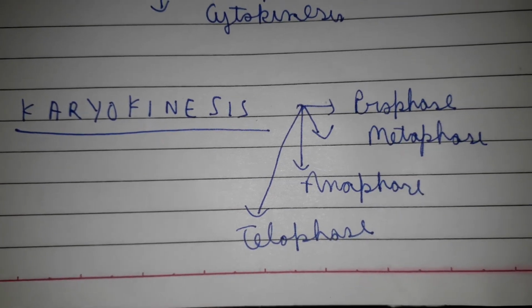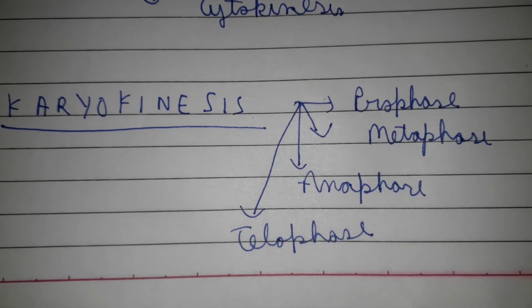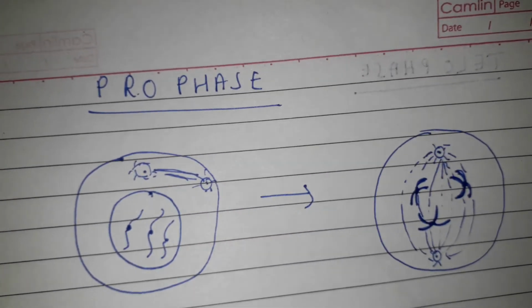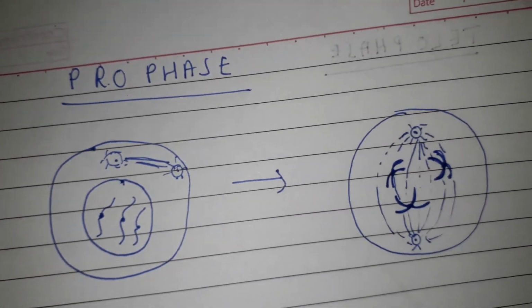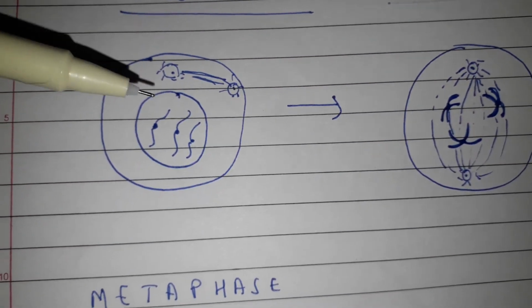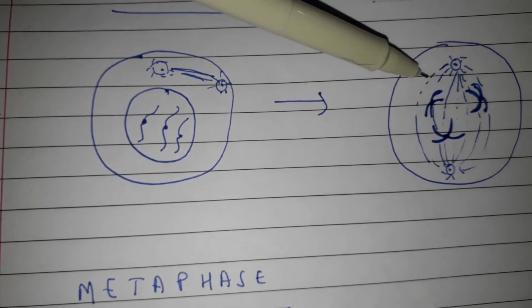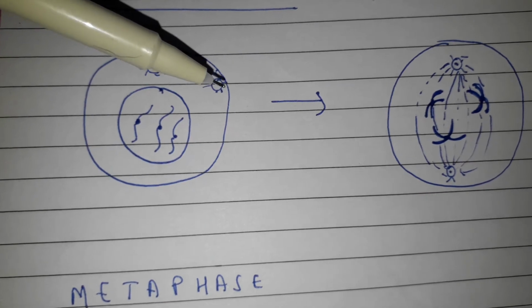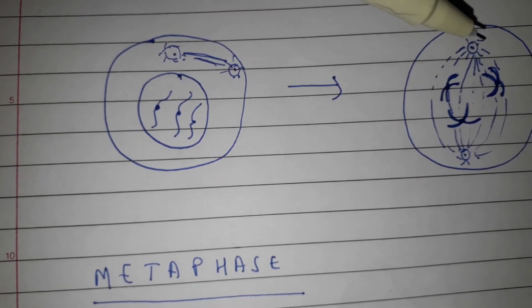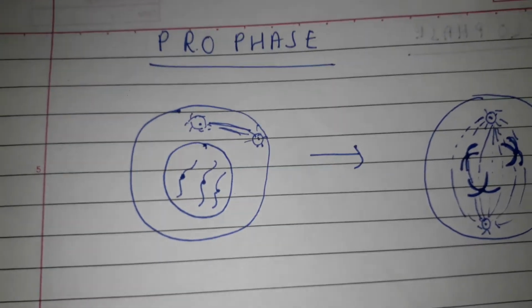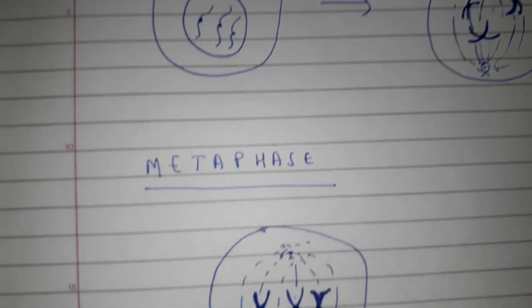Karyokinesis consists of four phases: prophase, metaphase, anaphase, and telophase. So the first one is the prophase. During the prophase, the condensation of genetic material occurs, formation of spindle fiber occurs, and the two centrioles migrate towards opposite sides of the cell. After the prophase comes the metaphase.